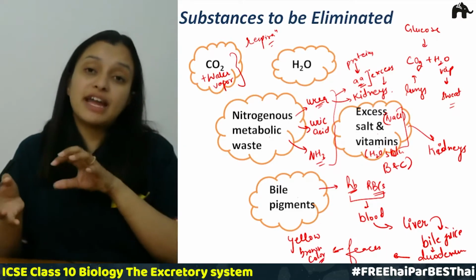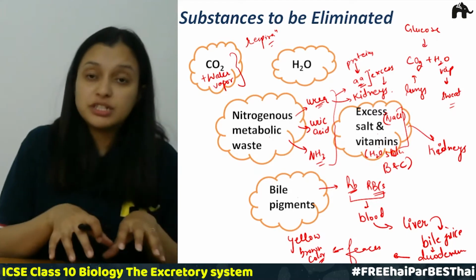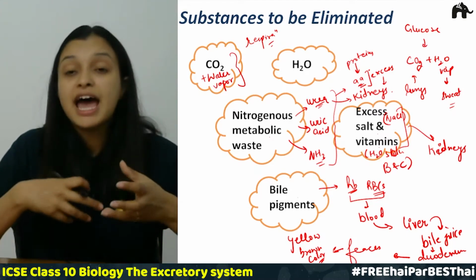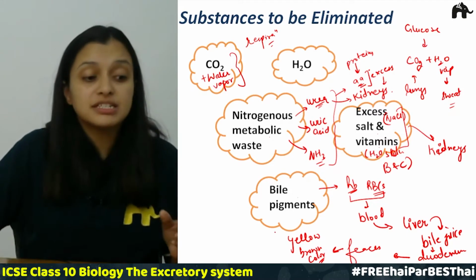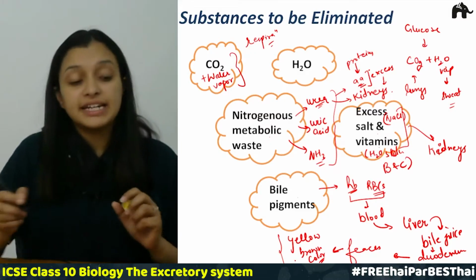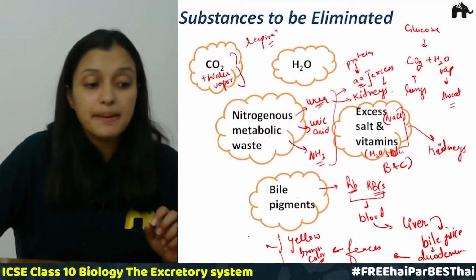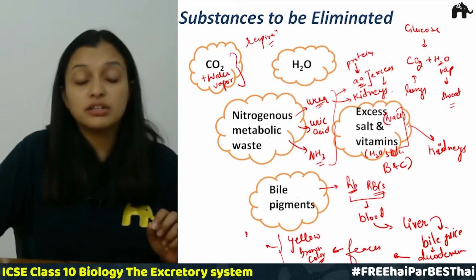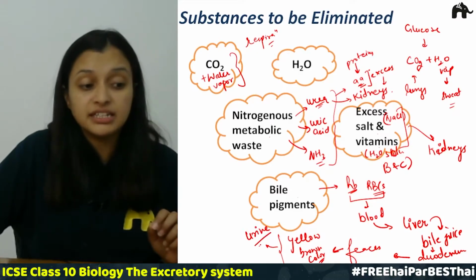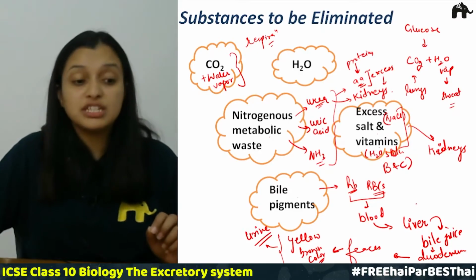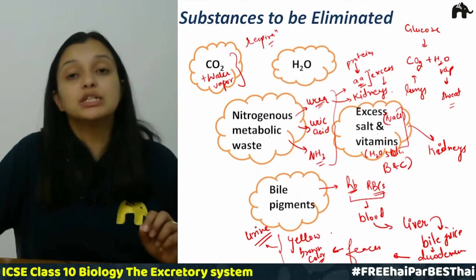Finally, when it is secreted into the duodenum, this pigment gets modified and it gives feces yellow brown color, right? And they are also excreted in urine. So these pigments are also secreted in urine.